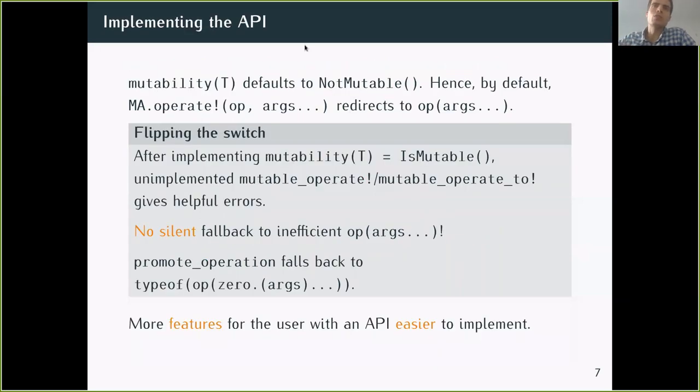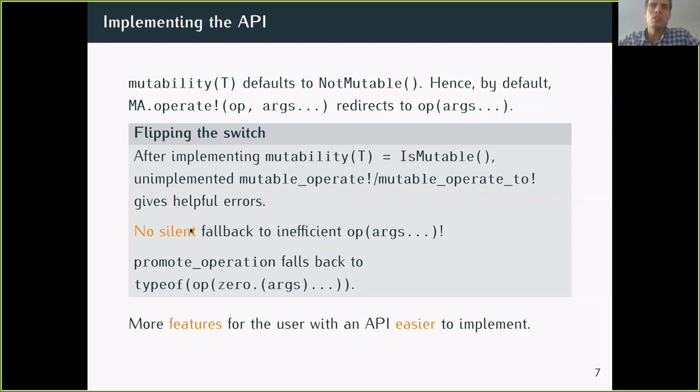And so now, when you need to implement the API, if this is not implemented, then all the operate bang just default to the operation on the arguments. And this, once you implement mutability of T to B, is mutable. So depending on the type, it should be right dot type and then your type. Then all the mutable operate bang at the beginning, none of them are implemented. So you actually get a helpful error saying, oh, this is what you should implement in this case.